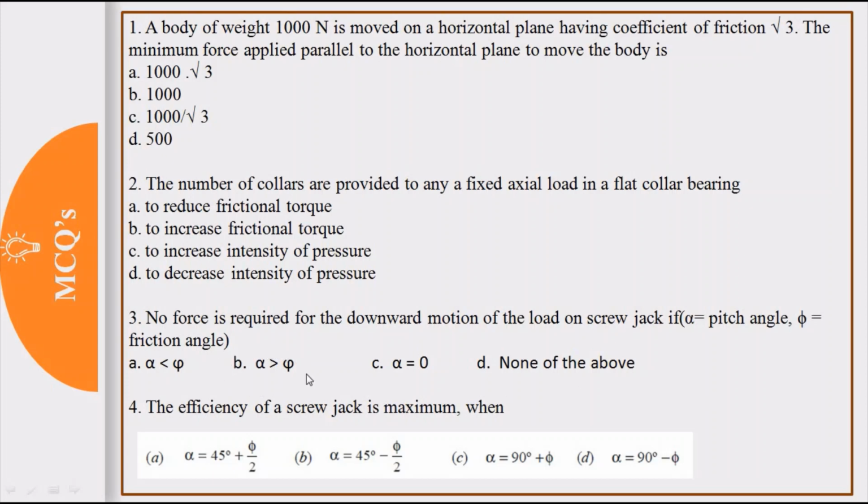Okay. And last is, efficiency of screw jack is maximum when, that condition is asked. So we know that condition, in previous slide we have seen it. Alpha is equal to 45 degree minus phi by 2. That is the condition for maximum efficiency of screw jack. So answer is B. So such MCQs will be there based on this friction topic. Hope it is clear.